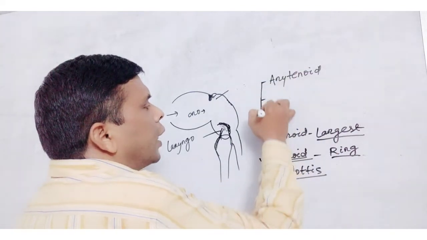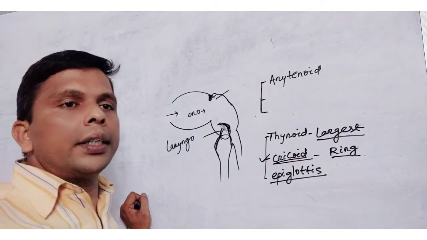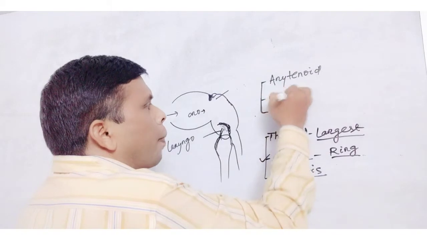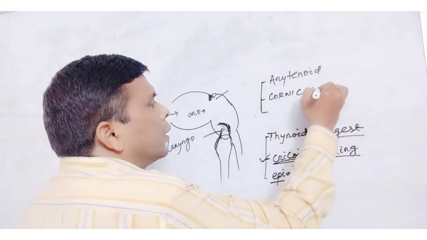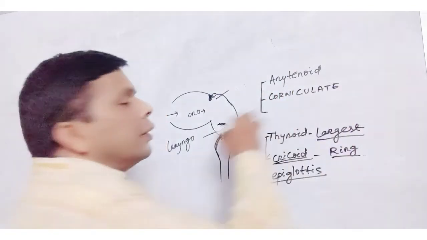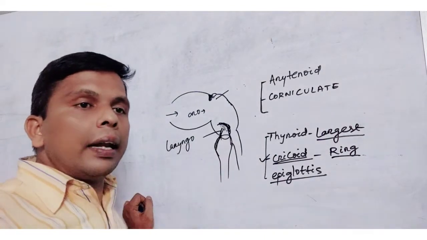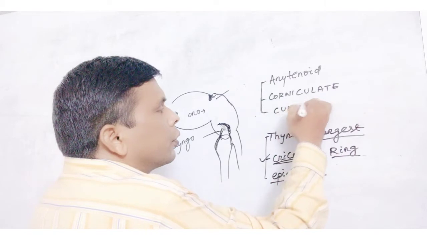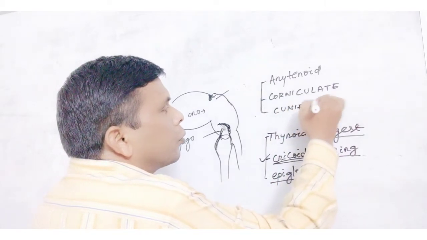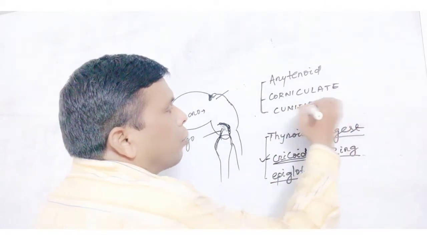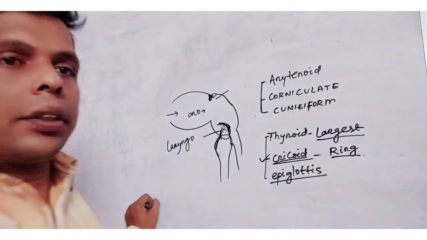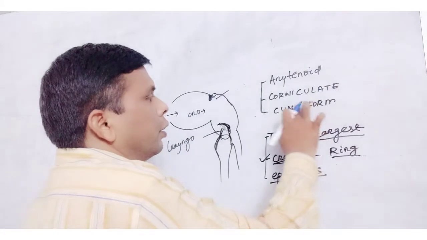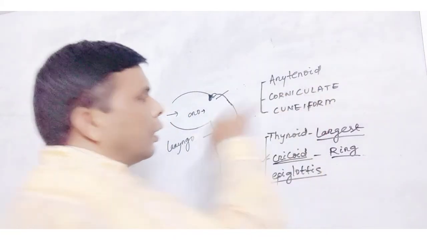The second paired cartilage is the corniculate cartilage. The third paired cartilage is the cuneiform cartilage.